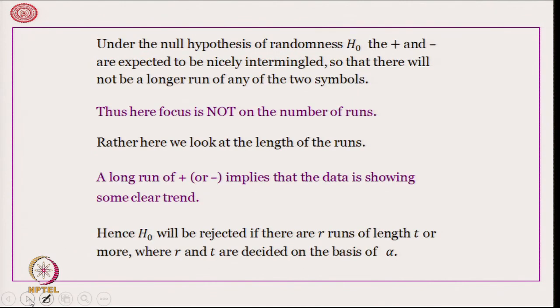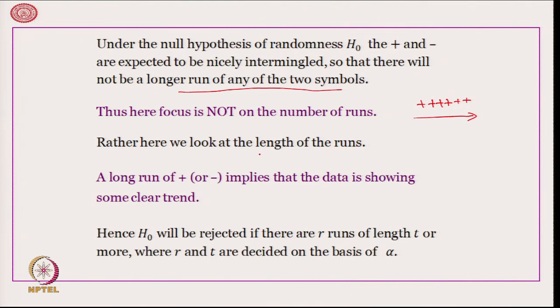Therefore, under the null hypothesis of randomness, the plus and minus are expected to be nicely intermingled, so that there will not be a longer run of either of the two symbols. Because if there is a longer run of plus plus plus like that, what we understand is that for the entire time period the value is increasing, that means there is an upward trend, and therefore, the value is not random.